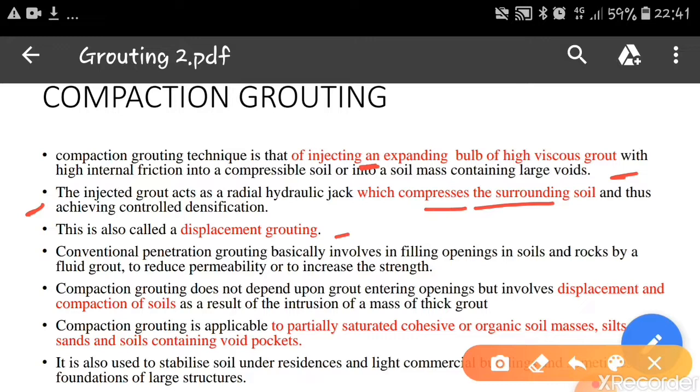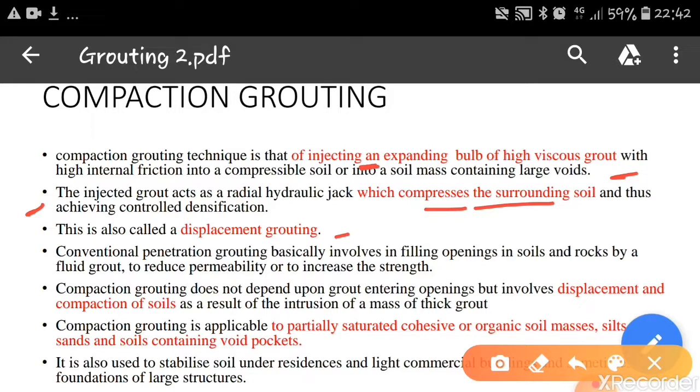When we talk about conventional penetration grouting, there we are injecting the grout which fills all the openings in the soil and rocks, and that's how it reduces the permeability and increases the strength. Whatever grouts we are injecting will penetrate into the voids, and that's how it increases the strength of the soil. Also it reduces the permeability.